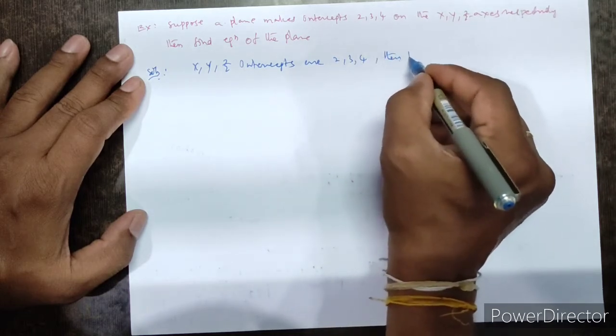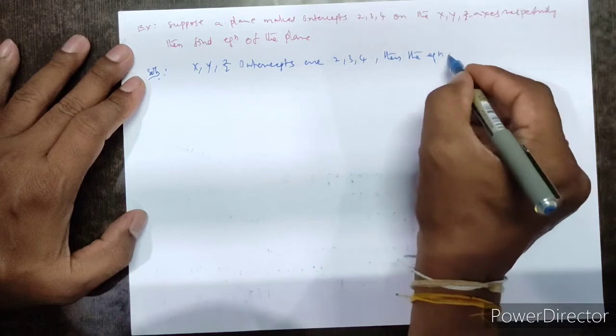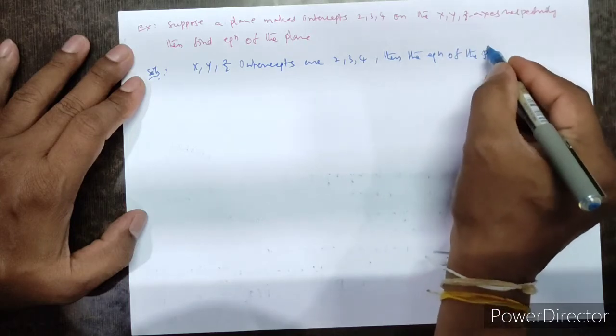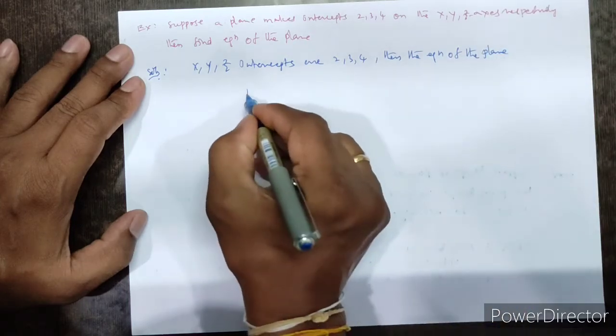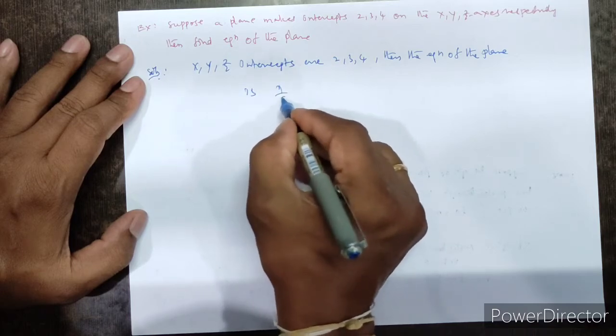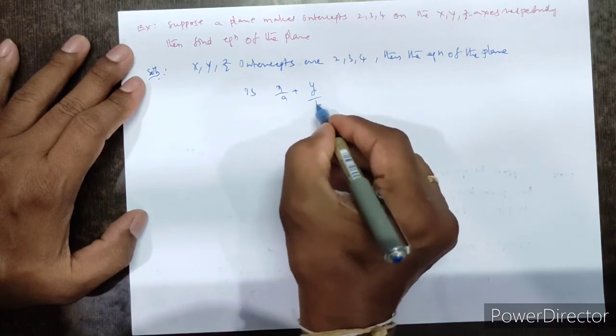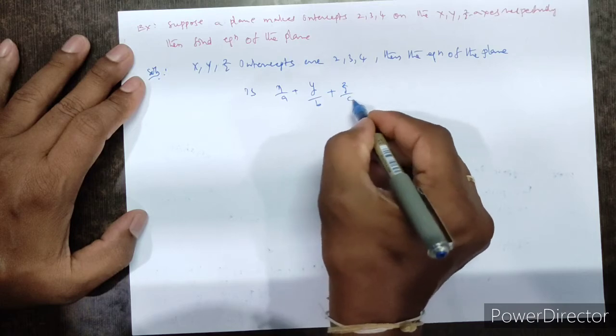Then the equation of the plane is x by a plus y by b plus z by c equal to 1.